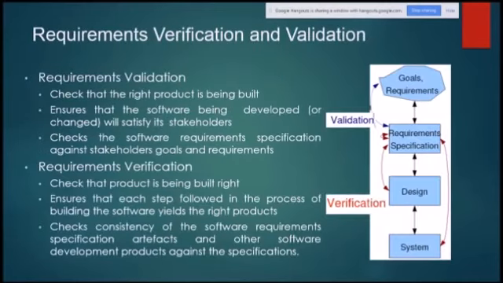Requirement verification and validation. Now, validation. Requirements validation checks that the right product is being built. So how do we do that? Simply, we have goals and requirements specified initially, and then we come out with requirement specifications. If the requirement specifications are matching with the requirement goals or objectives, then you say validated. So the right product is being built.